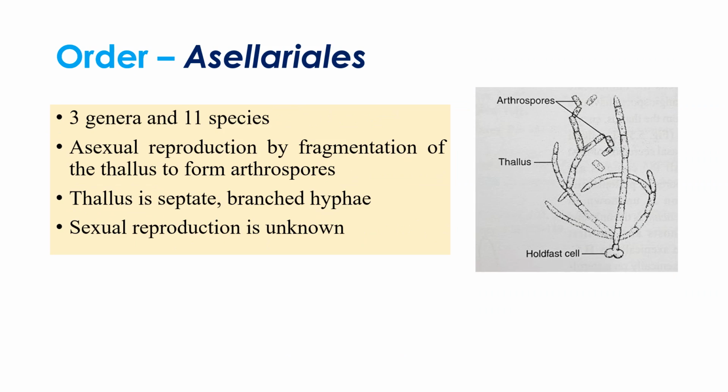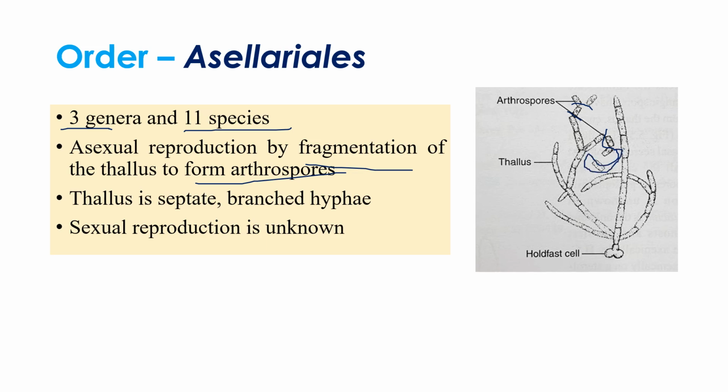So the next order is Asellariales. Asellariales consist of 3 genera and 11 species. Asexual reproduction is by means of fragmentation and also sometimes by production of arthrospores. Take a look at this. From this thallus, they break into small pieces. These small pieces are known as arthrospores. We can also call them oidia.